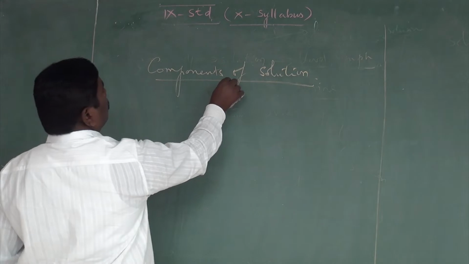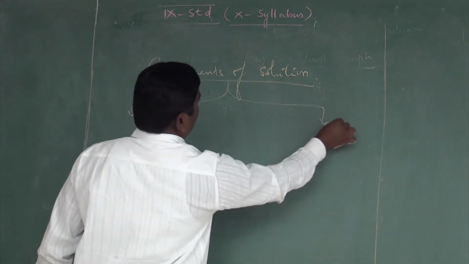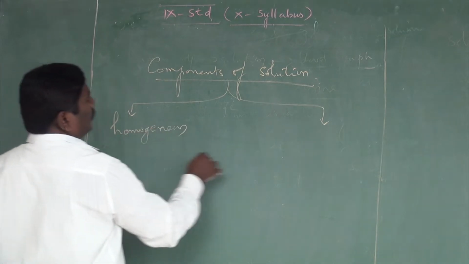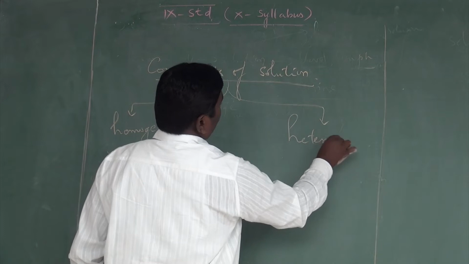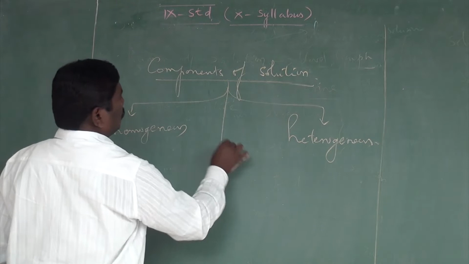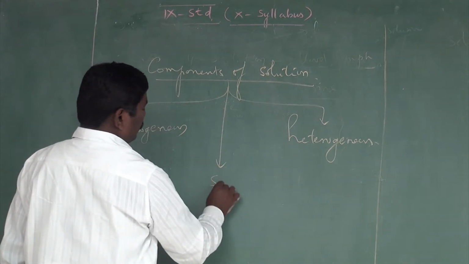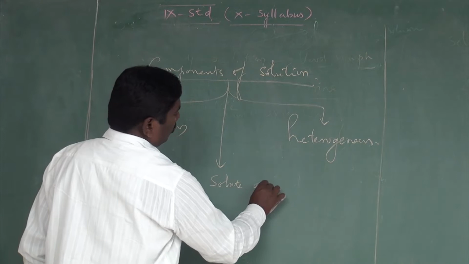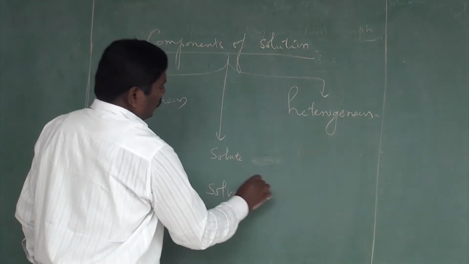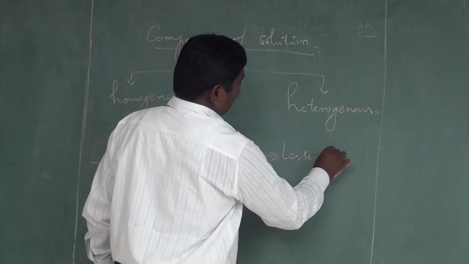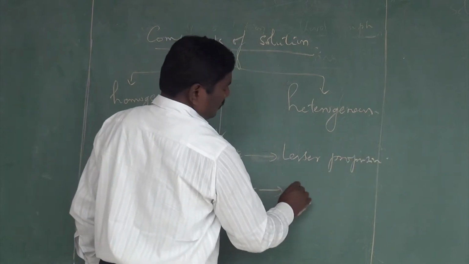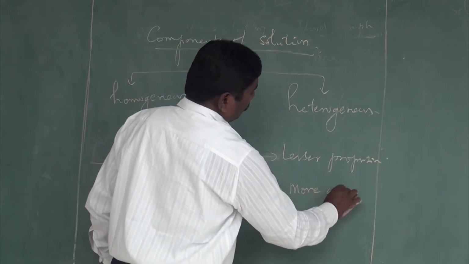We know that solutions are classified into two types, homogeneous and heterogeneous, which I have already given. The solutions contain two components, solute and solvent. The solute is lesser in proportion and the solvent is more in amount.